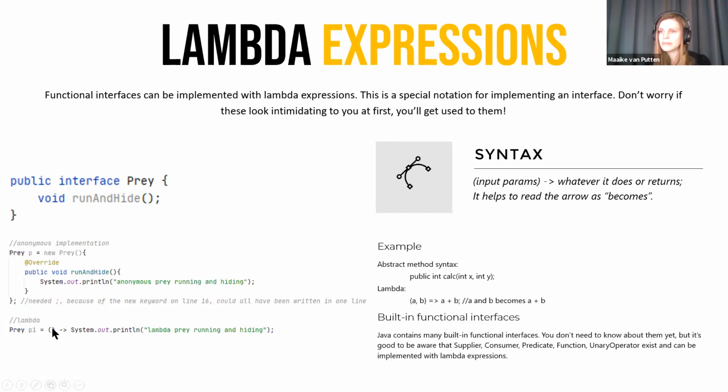So here are the parameters. Whatever is here, if this would have a double b, for example, I would have to put in a b over there, and it would assume it's a double. You can add the double over there, but you don't need it. So if there were parameters over here, you would need parameters over there. In here, you can have the arrow and then whatever is being returned, or if it's not returning anything, as in this case, whatever is being done. And then actually, if I would want to call this method, I would have to say p1.runAndHide, and it would just print this line. That's pretty cool, right?